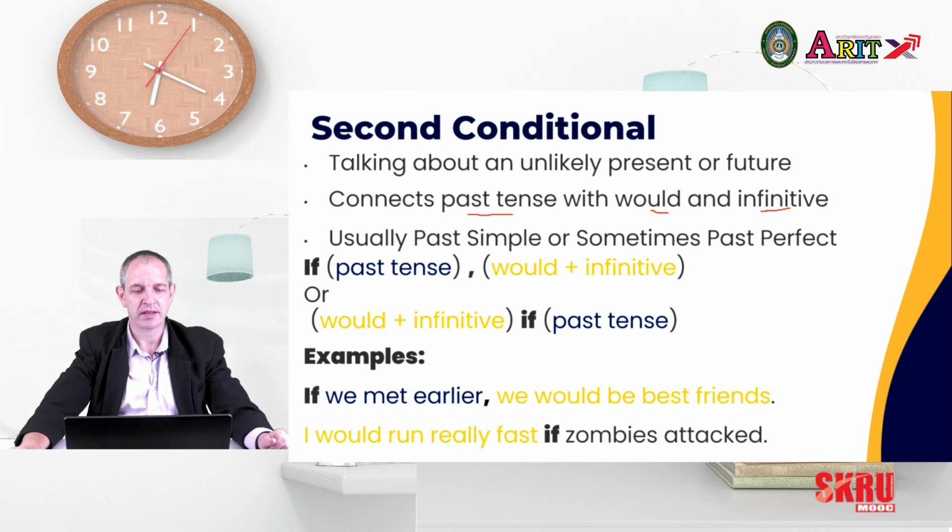So we have our past tense and then would be. So that's our second conditional. I really need to get done because my teacher is going to be angry if it isn't done. So here we have our first conditional. We have a future going to, and then we have if and present simple.